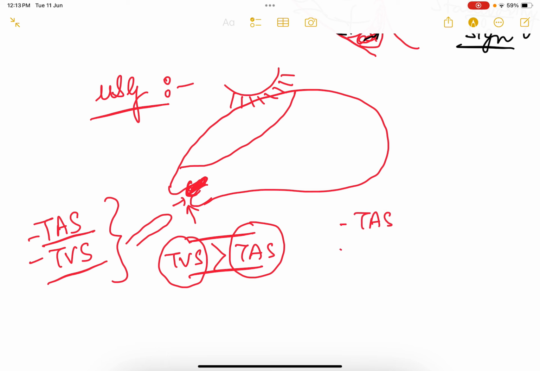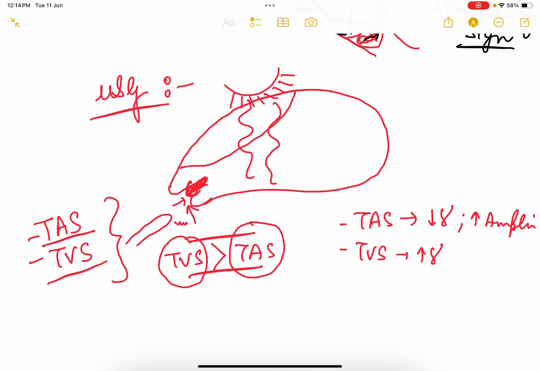At the same time, I would like to tell you a few important things which are asked in exams. Transabdominal scan has lower frequency, but it has a larger amplitude. When the amplitude of the beams is larger, they go farther. Whereas transvaginal scan has a high frequency, but very low amplitude. So these are high frequency, low amplitude, and these are low frequency, high amplitude. This is TAS, the transabdominal scan ultrasound, and this is the transvaginal scan.